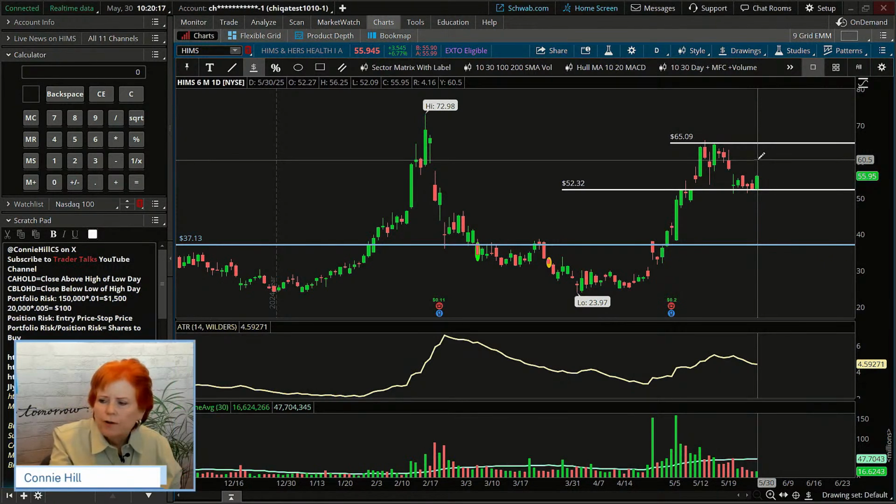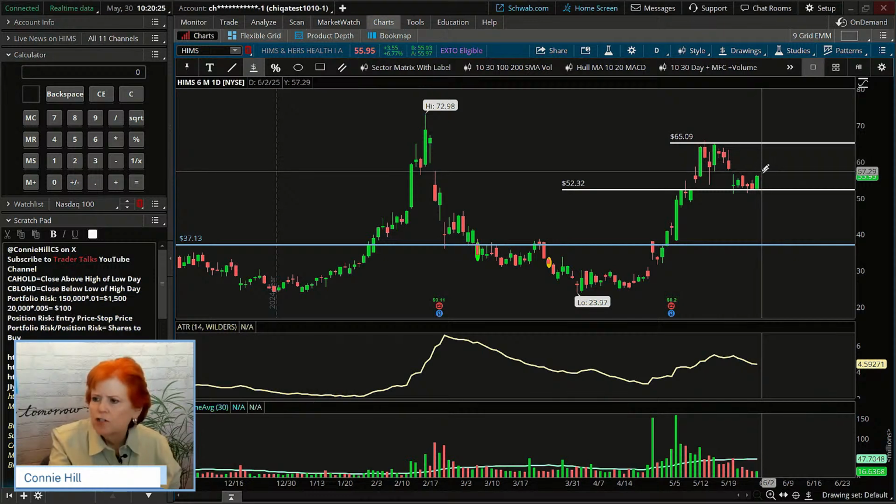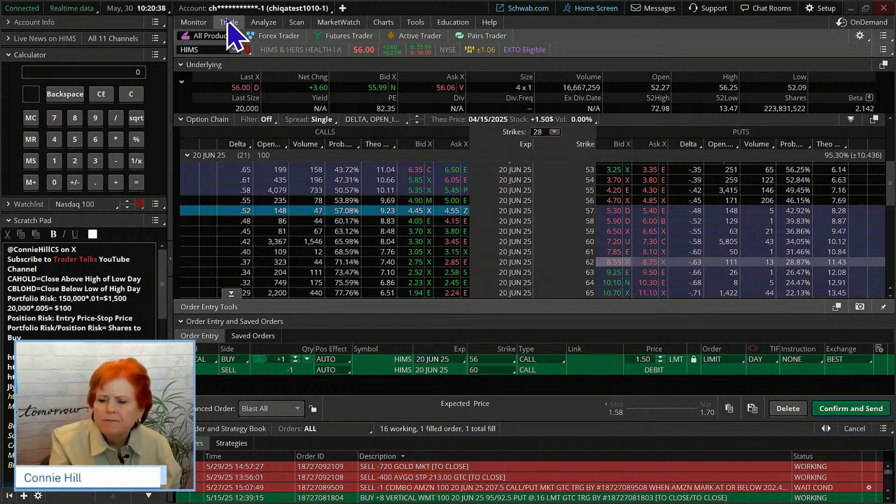But it's kind of been in this little trading range between 65 and 52. That doesn't look like a terribly big move, but it is more aggressive compared to if we just did a one strike difference and were looking for it to go from 56 to 57. Okay, 57 is about right there. That would definitely be a more conservative trade. So whatever your approach is, just fine.